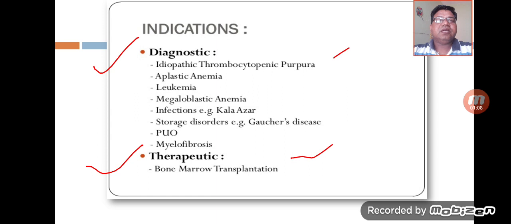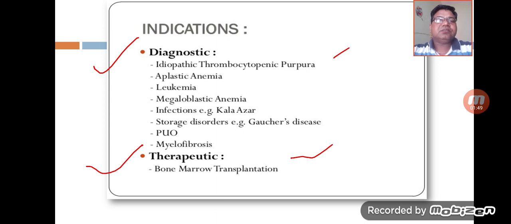there is an increase in fat cells as well as plasma cells. So this condition can also be diagnosed on bone marrow aspiration. Apart from this, the third one is leukemia, in which the bone marrow is basically flooded with immature cells, especially blast cells. Fourth one is megaloblastic anemia, in which there is a deficiency of vitamin B12 and folic acid, and a lot of dysplastic changes are seen in the erythroid as well as the myeloid series. So this condition can also be diagnosed by this aspiration.